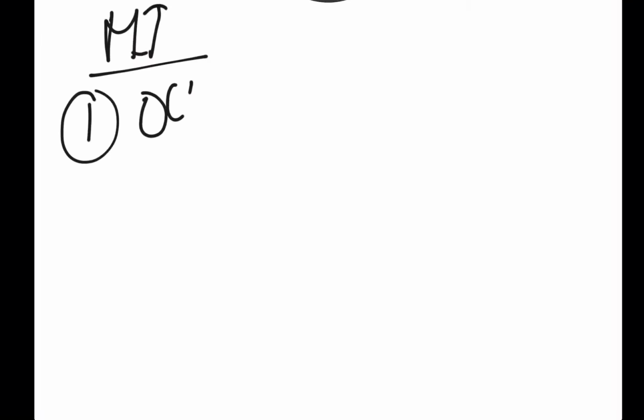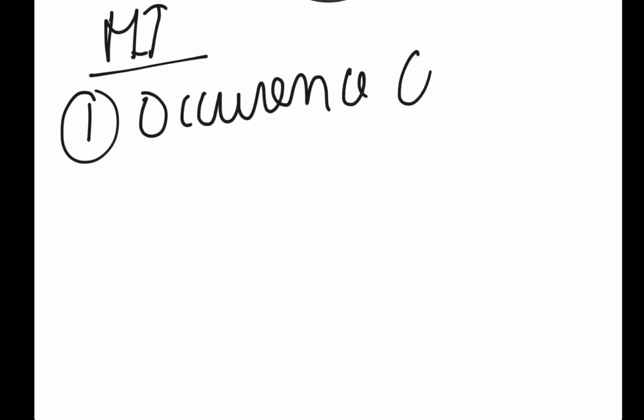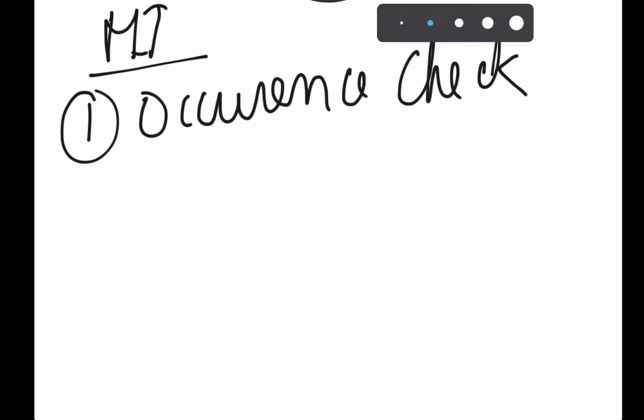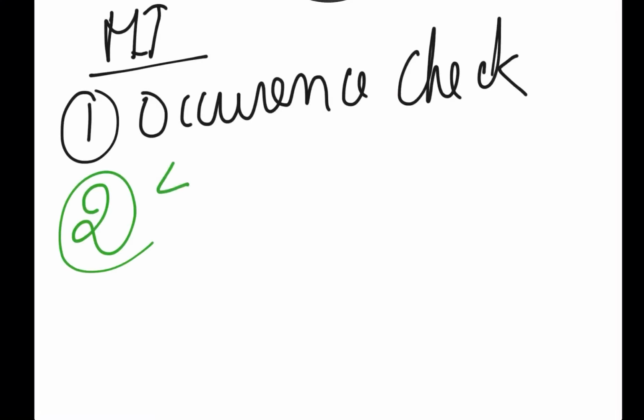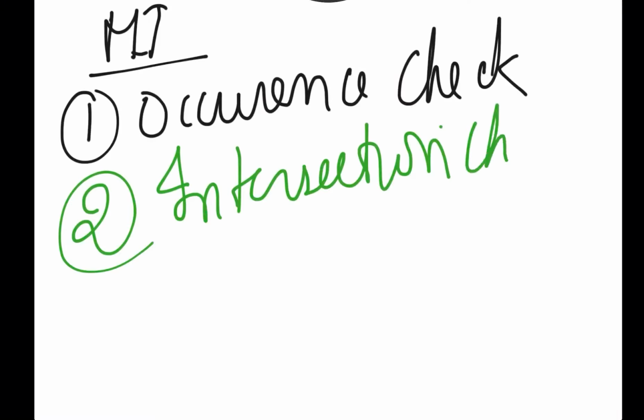So for mutually exclusive events, there are two things you have to check. Number one, the occurrence check. And number two, the intersection check. The occurrence check means you have to check whether the occurrence of one is eliminating the occurrence of the other or not.